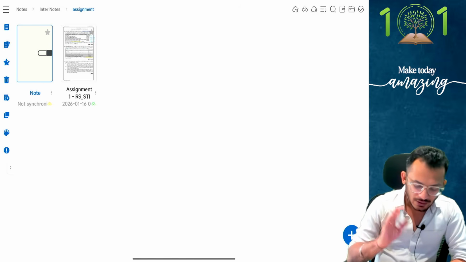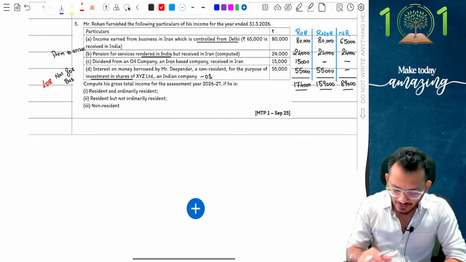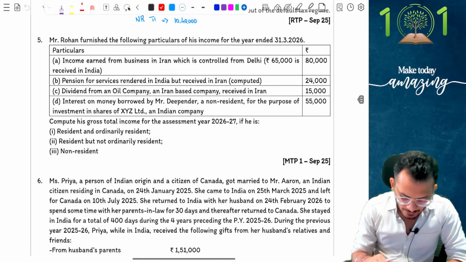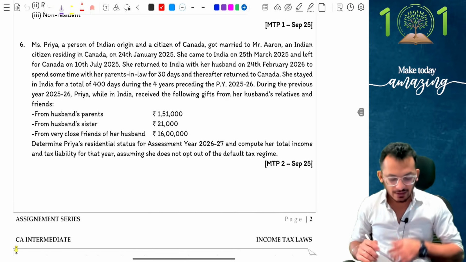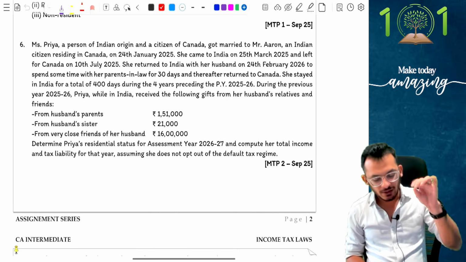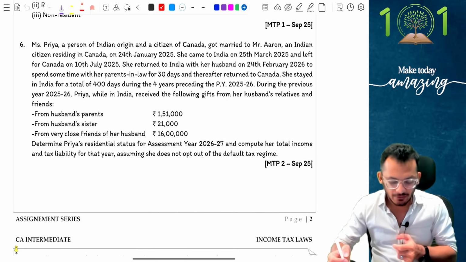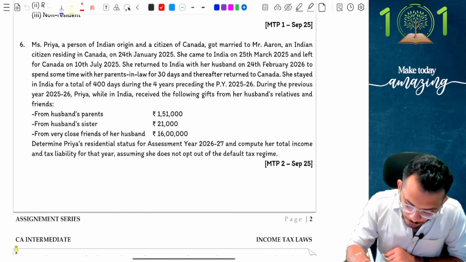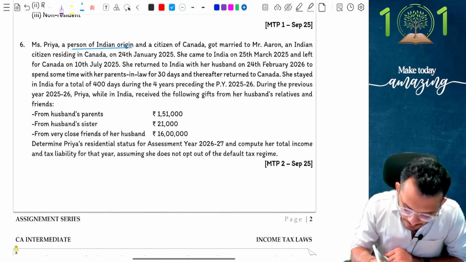We are halfway through. Let's look at the balance questions. Balance questions come and say question number 6. Question number 6 says, Mrs. Priya is a person of Indian origin and a citizen of India. Notice the person is a PIO. Yes, the person is not an Indian citizen. The person is a PIO.